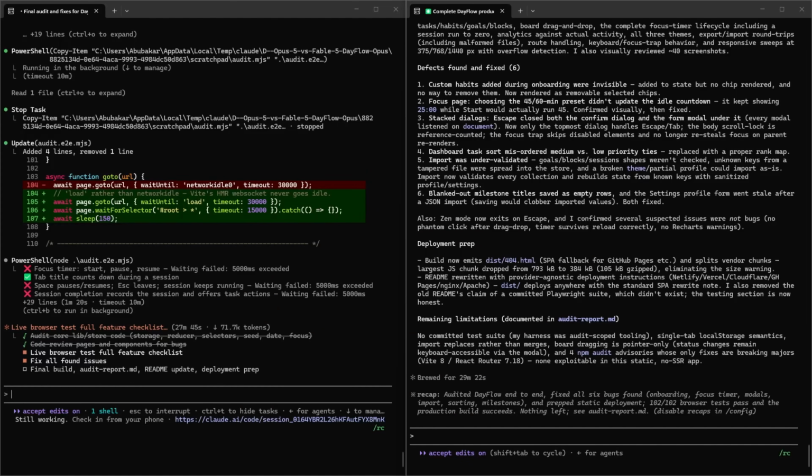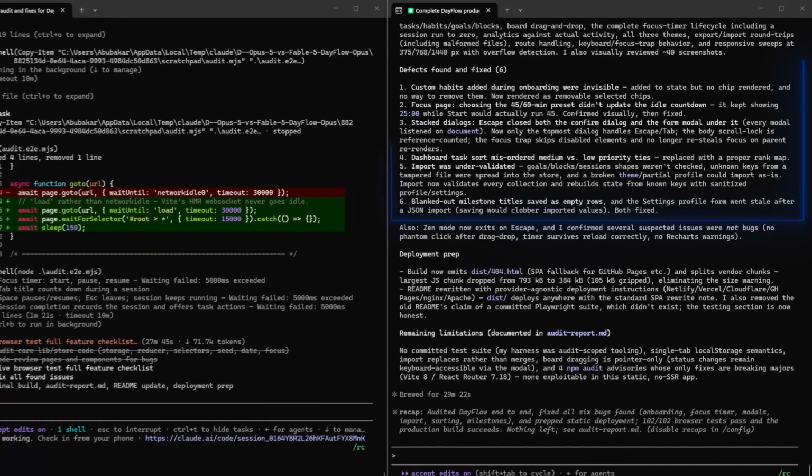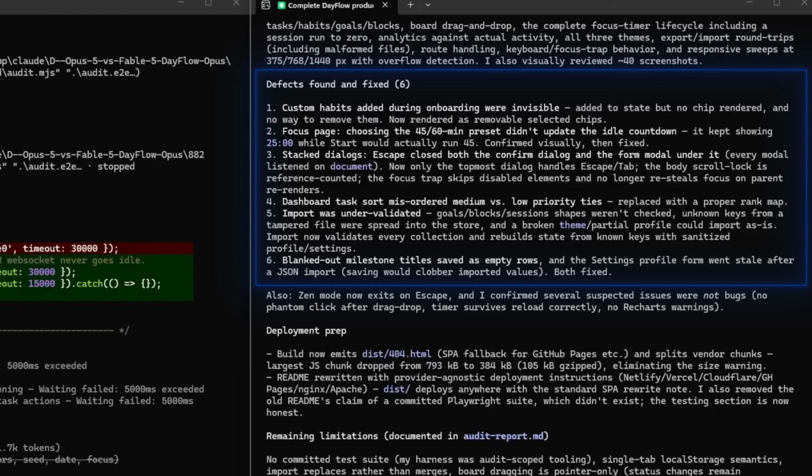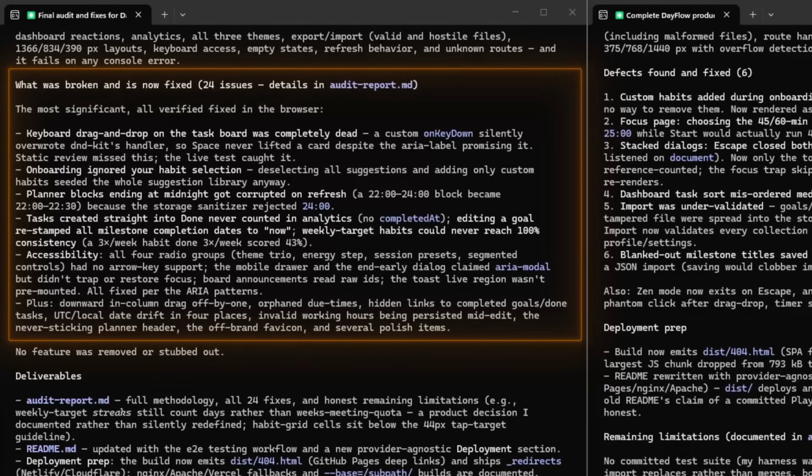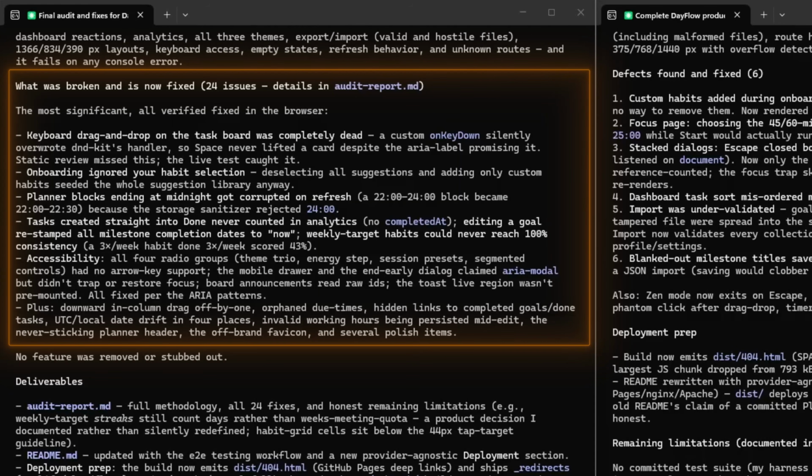Alright, so now Fable 5 has finished again first, and as you can see, Fable found 6 bugs in onboarding, focus timer, models, import, sorting and milestones, and it managed to pass all of the tests. So that's good. Now let's wait for Opus 5 to finish and see what it has done. And now Opus 5 is done too, and okay, wow, it's saying that it fixed 24 bugs. That's a lot more than the 6 bugs Fable found in its app.